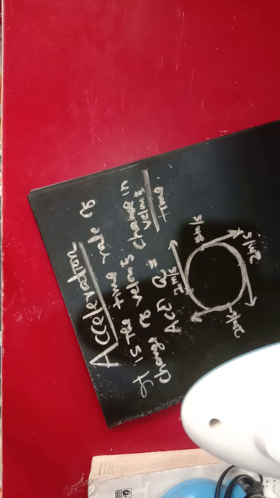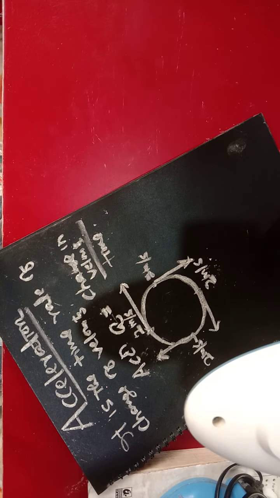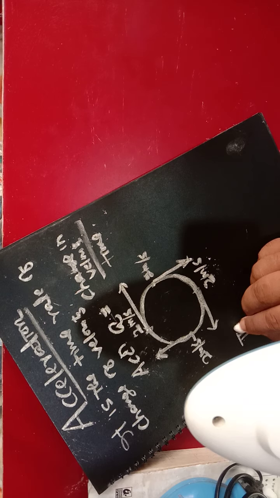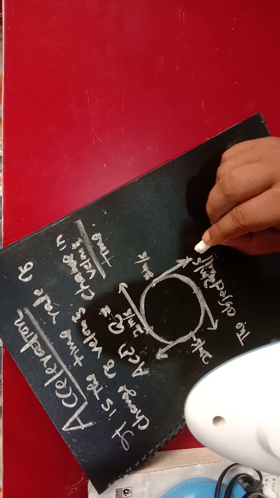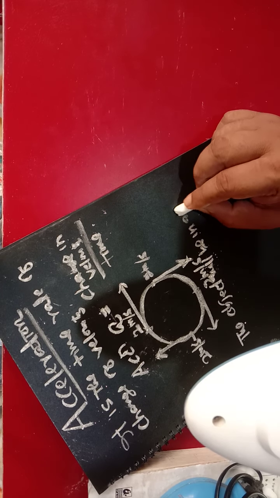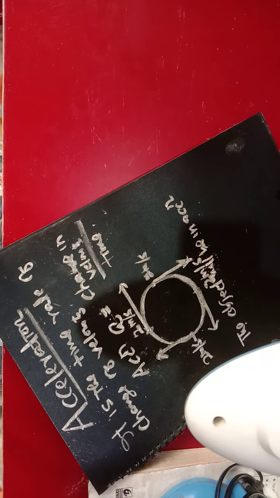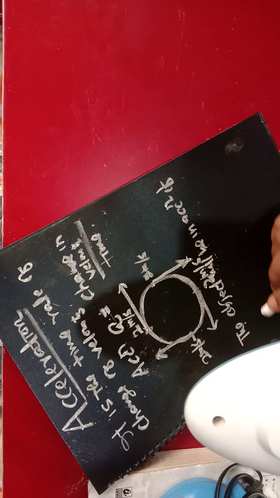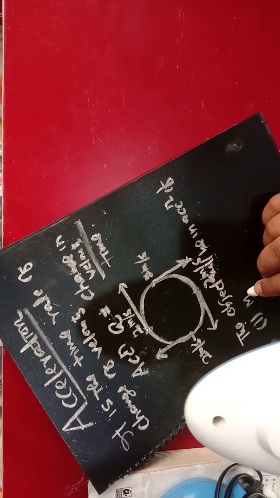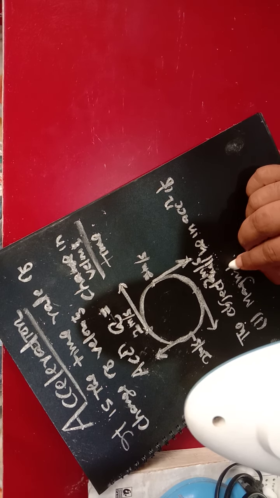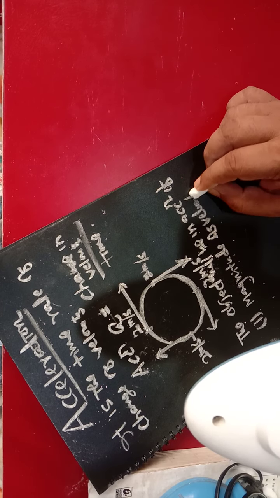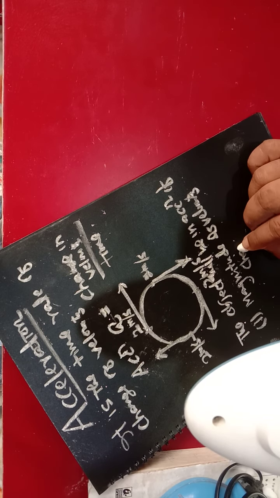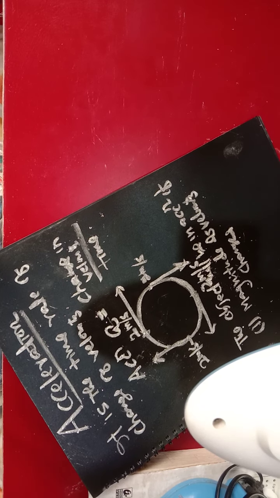So how to identify that the object is in acceleration? The object will be in acceleration if, number one, the magnitude of velocity changes.